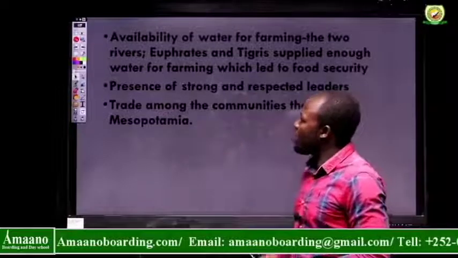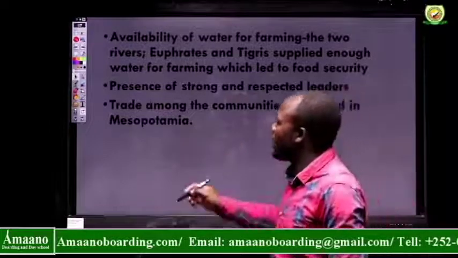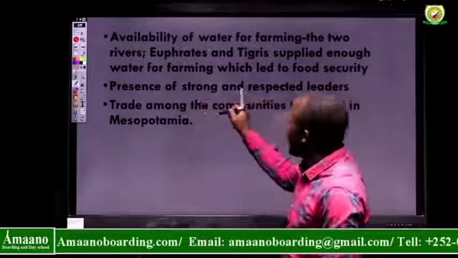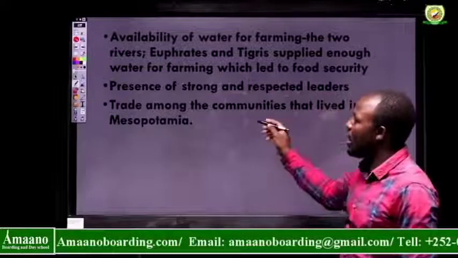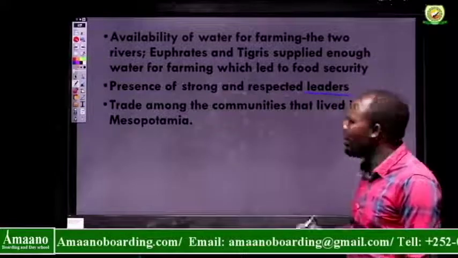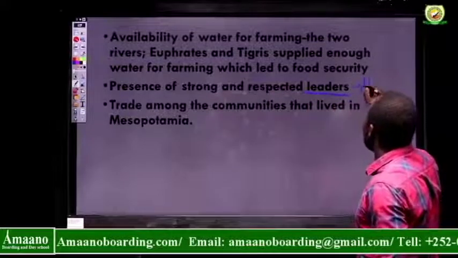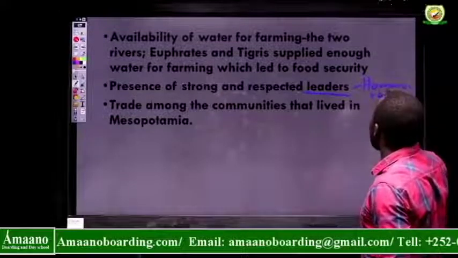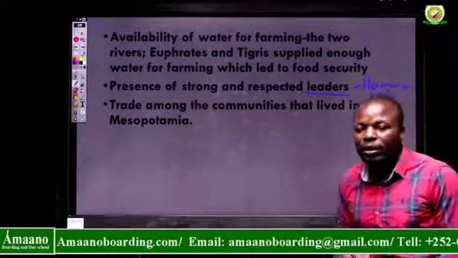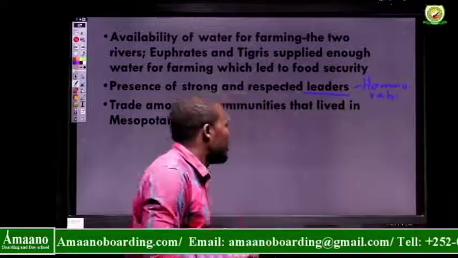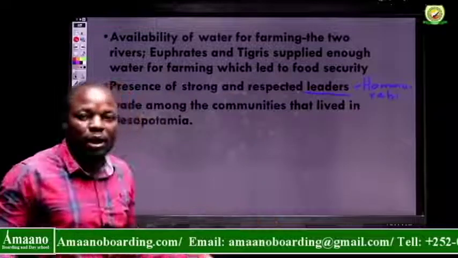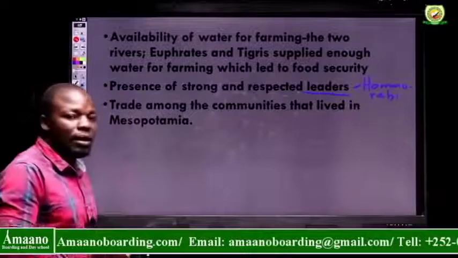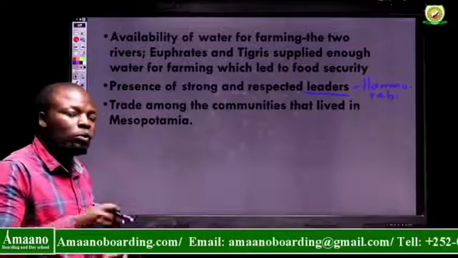There was also, number 2, presence of strong and respected kings or rulers. Strong and respected leaders, like King Hammurabi that we talked about last time. King Hammurabi was a well-respected ruler during the Mesopotamia civilization, especially when the Babylonians worked very hard and emerged as a community that was well respected.